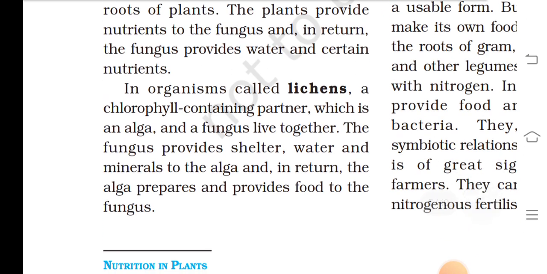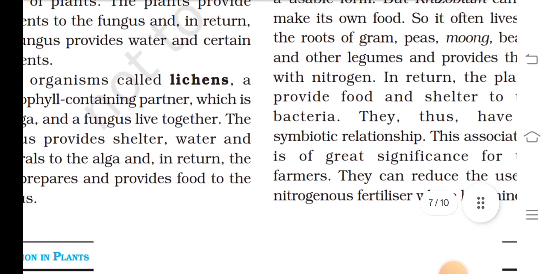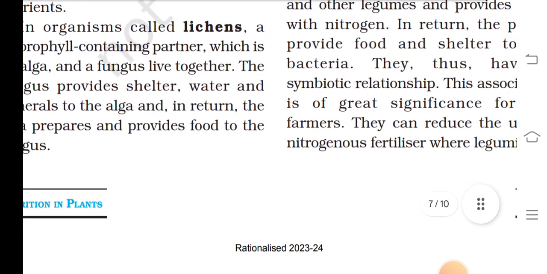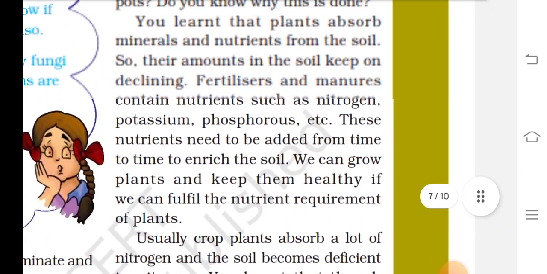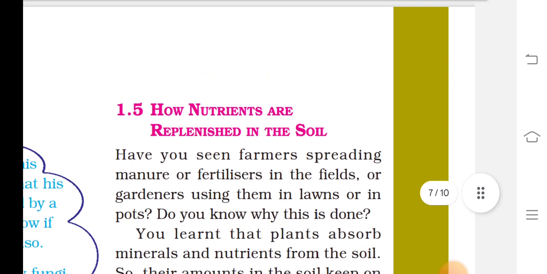In organisms called lichens, a chlorophyll-containing partner, which is an alga, and a fungus live together. The fungus provides shelter, water and minerals to the alga and in return the alga prepares and provides food to the fungus. How nutrients are replenished in the soil.